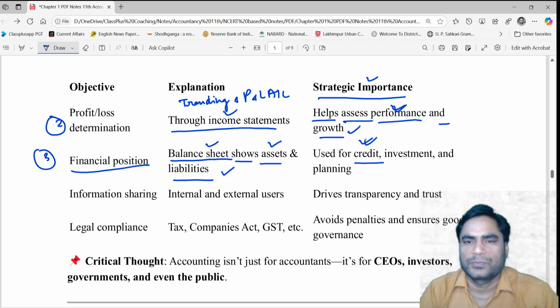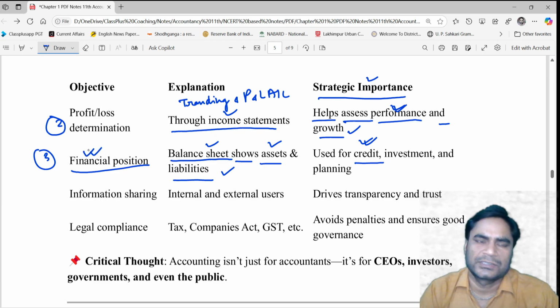It means if you want to borrow some amount from any financial organization, say a bank or any non-banking financial institution, then for the purpose of borrowing any amount, you need to submit your balance sheet so that the organization lending to you would be in a position to assess your financial position. Financial position of any organization is assessed on the basis of the quantity and the quality of assets and